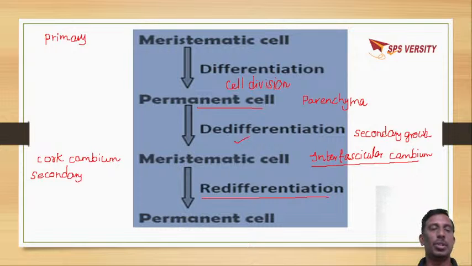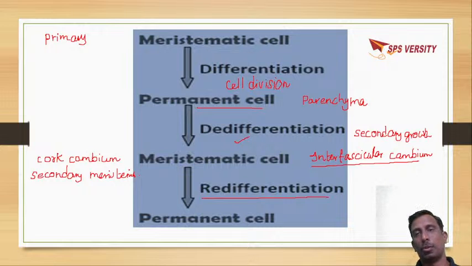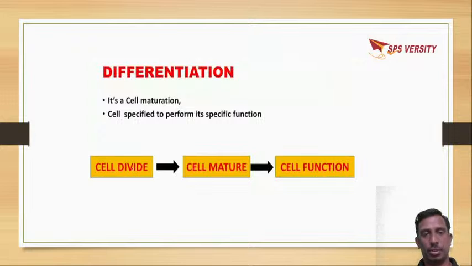Again, by cell division, they will form permanent cells, which lose the property of cell division by redifferentiation. So this is about differentiation, dedifferentiation, and redifferentiation.